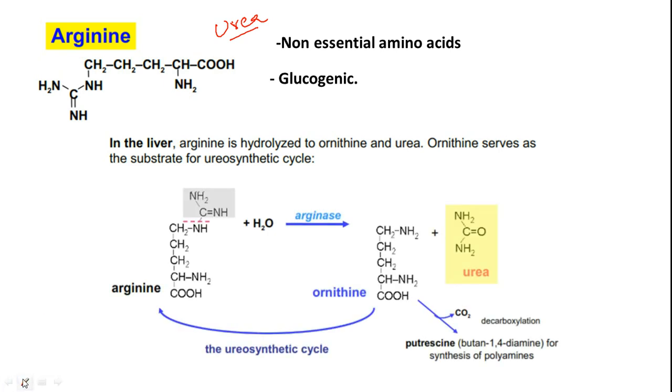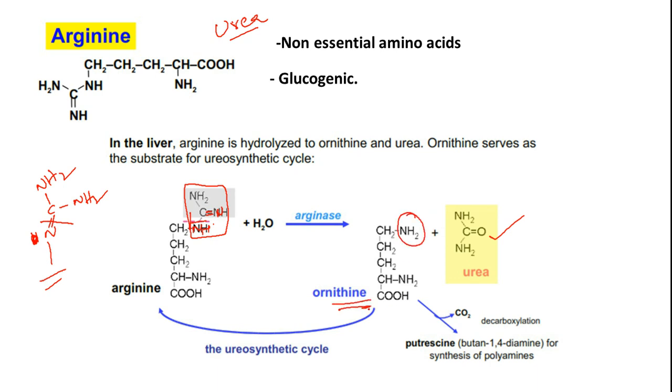See here, this is the guanidine unit. This is represented as C double bond N, but here I am representing it like this. If you see the organic chemistry way of treating this subject, NH2, this is one of the resonance stabilized structures for the guanidine unit. In this resonance stabilized form, it gets hydrolyzed over here, so it gives you C double bond O in the place of C double bond N, and NH2 is remaining on this. So this is nothing but ornithine.